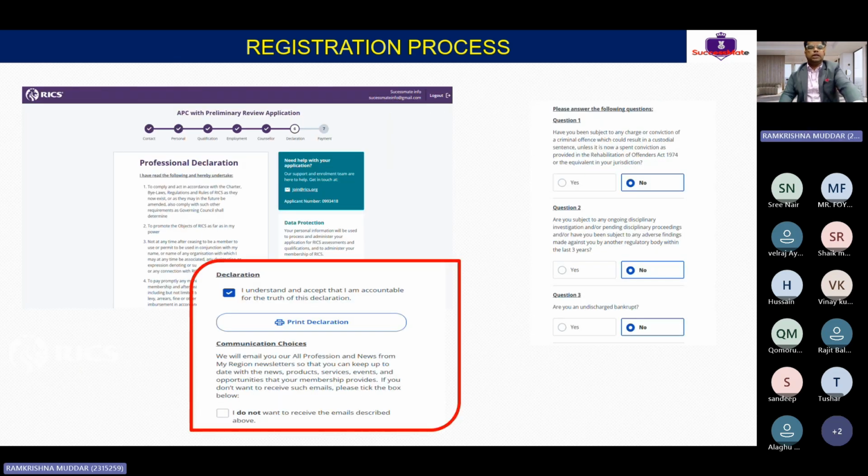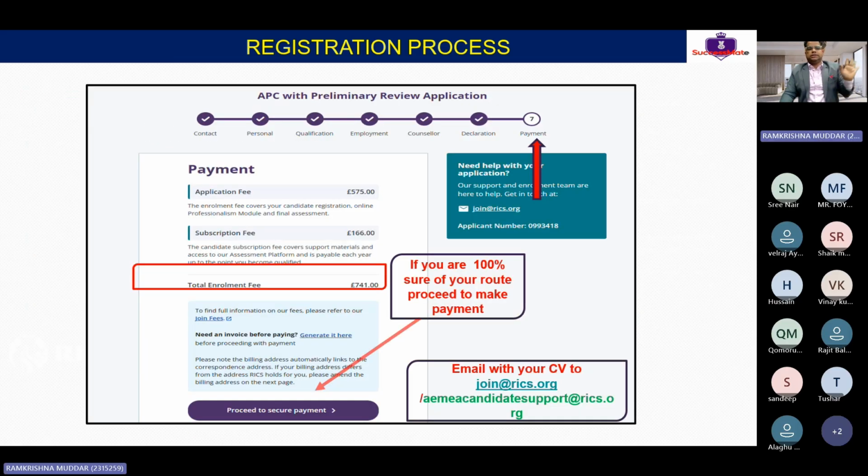Then once this is done, they will ask about some declaration. This is a simple thing. You just have to click no, no, no. And for this one, okay, I understand all of these things. Once this is done, that's it. It will say thanks for registering, but this will not allow you to make the payment. And you guys don't make the payment. RICS will send you an email confirming that the route you have selected is correct and you can proceed. Only once you get a RICS confirmation, you need to pay the money.